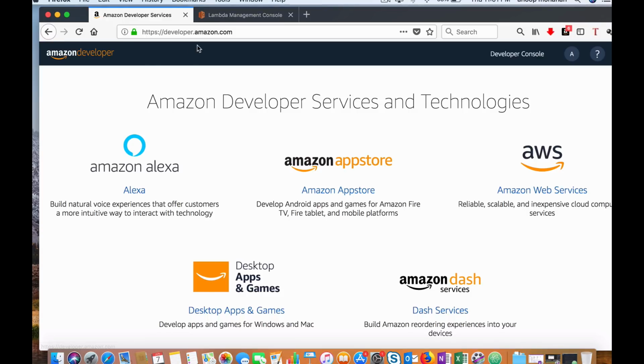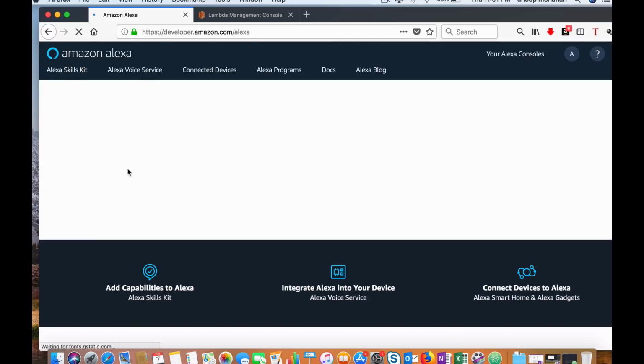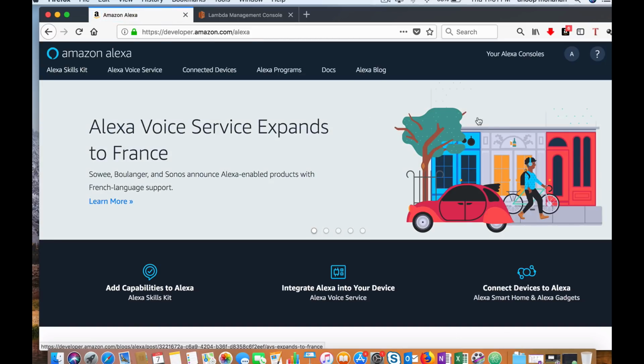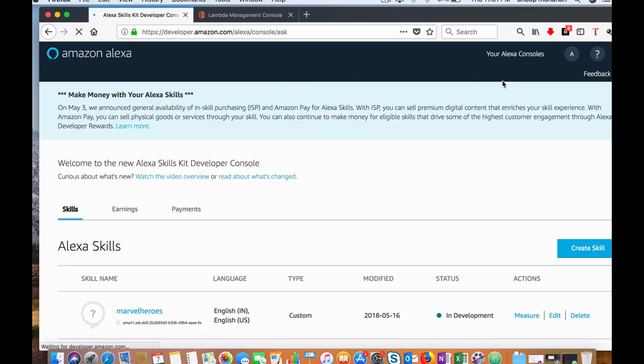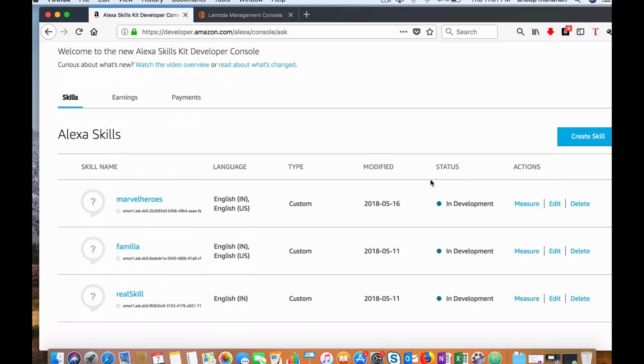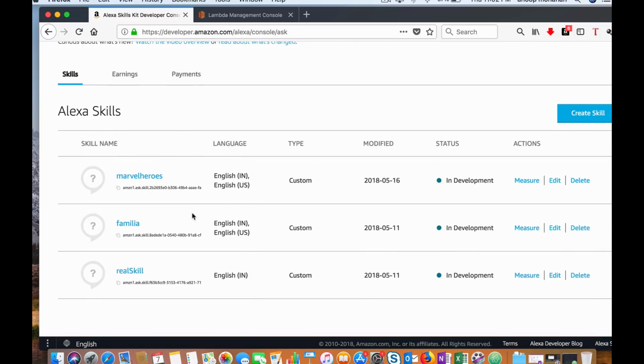Once you log into developer.amazon.com, you can see the different services they offer. In this you can select Amazon Alexa. So let's click on it. Here you need to go to your Alexa console, go to skills. Here you will see all the skills that you have created. These are some sample skills which I already created. Now let's create a new skill. Press create skill,